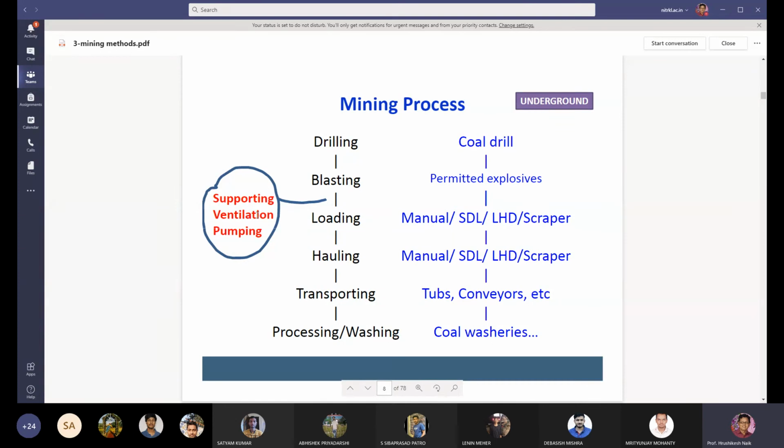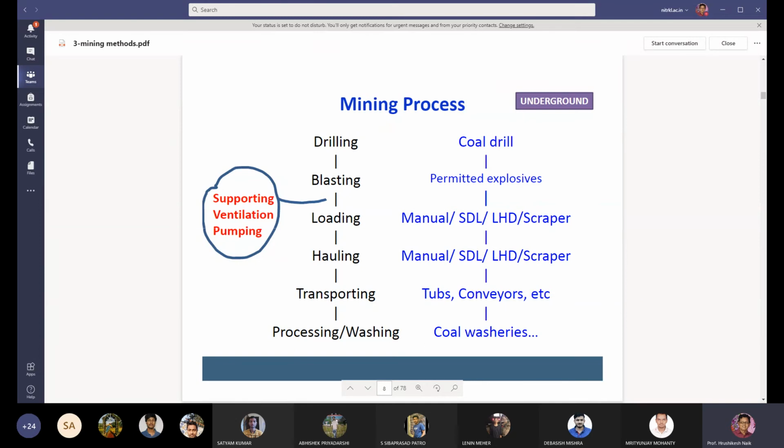There is no need of support system. There is no need of ventilation. Pumping is of course necessary for pumping out the water, but in underground mine, 24-hour pumps are running for pumping out the water, and ventilation fans are running 24 hours to ventilate the area, and wooden supports, steel supports are erected to support the roof, which is absent in surface.